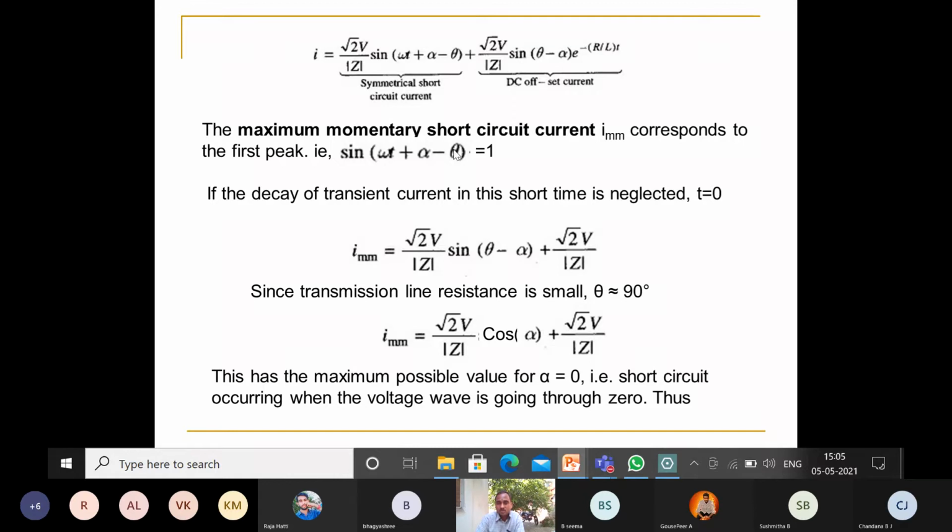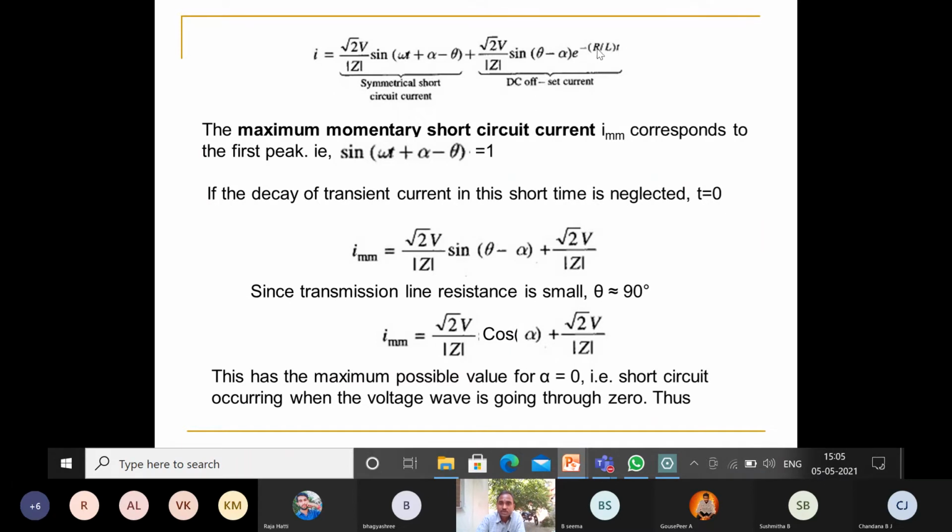Suppose you substitute in the first part sine of omega t plus alpha minus theta equal to 1. What is remaining? Root 2 into V by Z is remaining. And in the second component, if the decay of the transient current in the short time is neglected, hence you put t is equal to 0 in the second component. T is equal to 0.